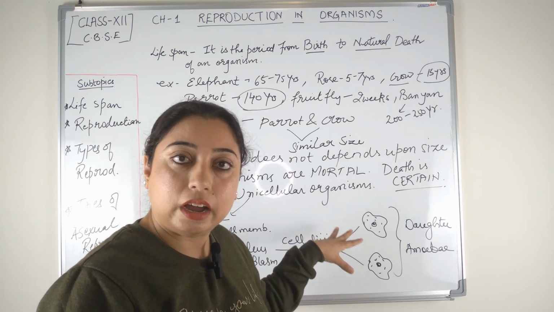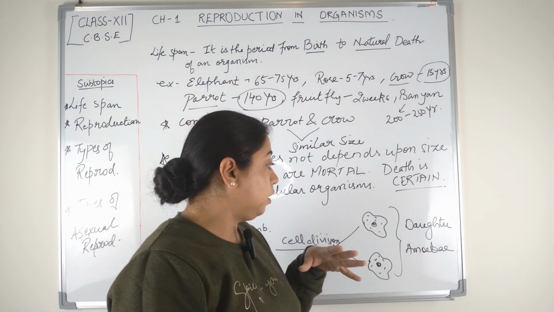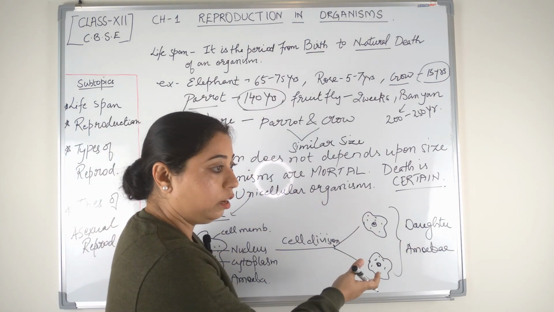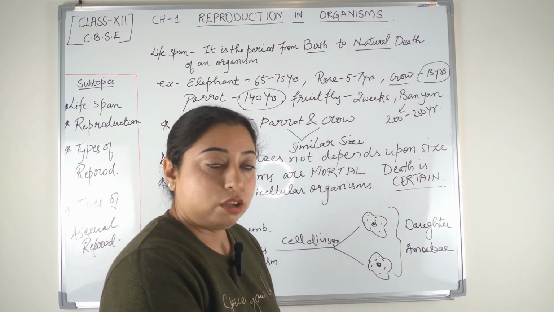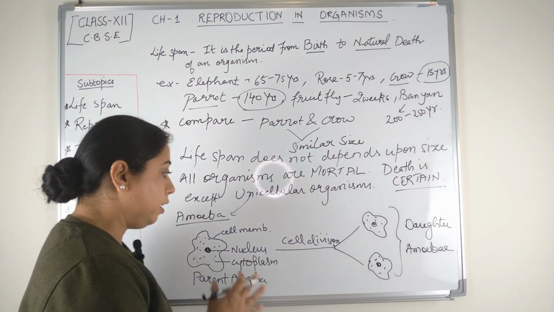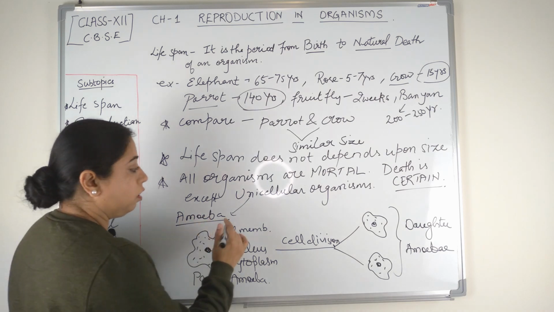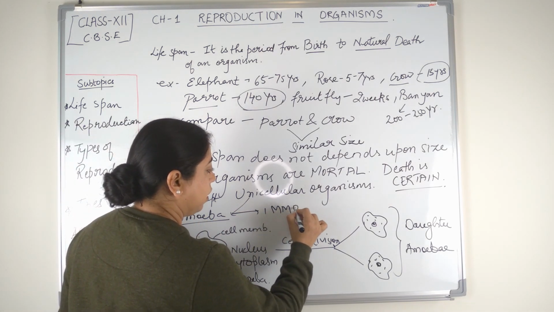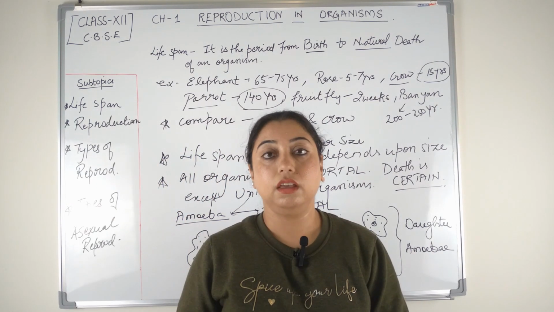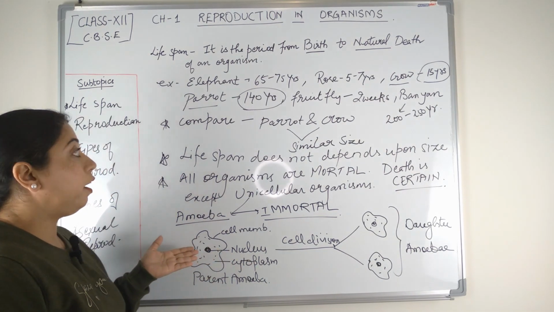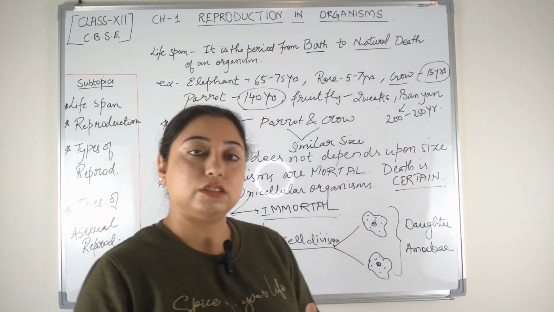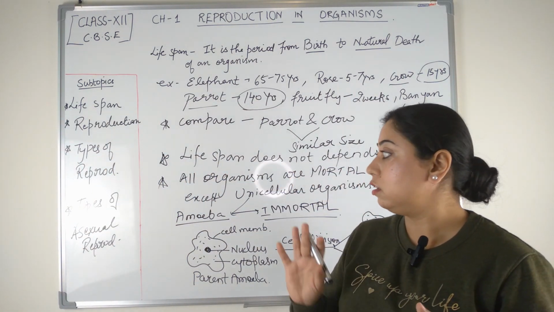When nothing is left behind to die for, that clearly indicates that this organism is not dying actually, rather it is converting into some other form, maybe the next generation. So it is producing the next generation and it's not dying. So we consider the unicellular organisms as immortal organisms. So this is about the lifespan, students. Now, as it's very much clear from this discussion that every organism has to die one day, so death is certain.